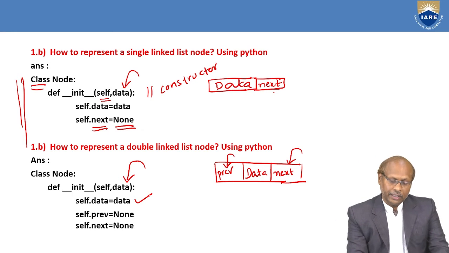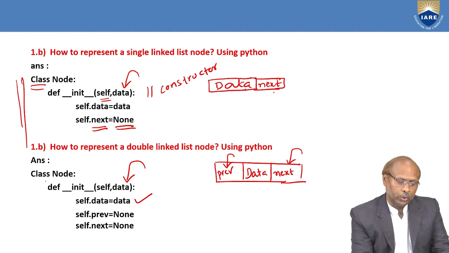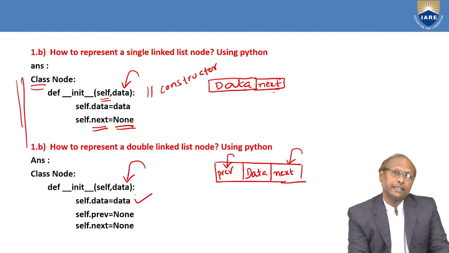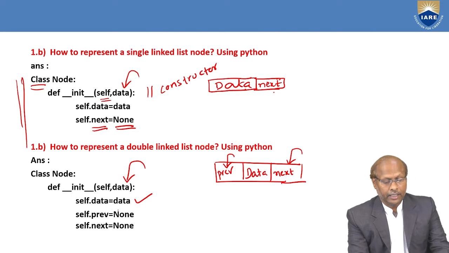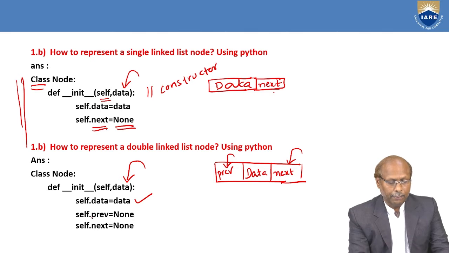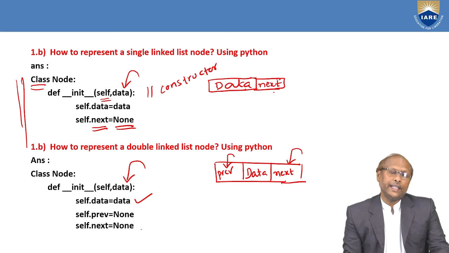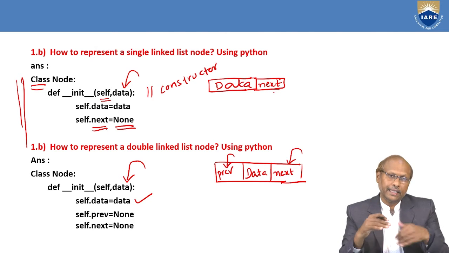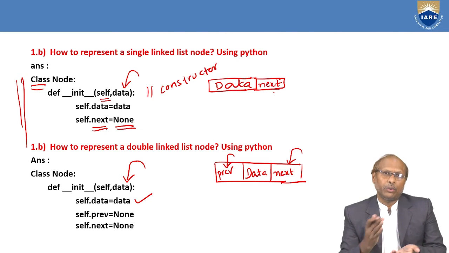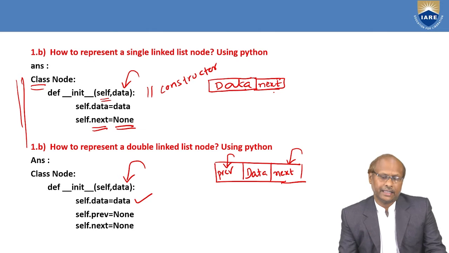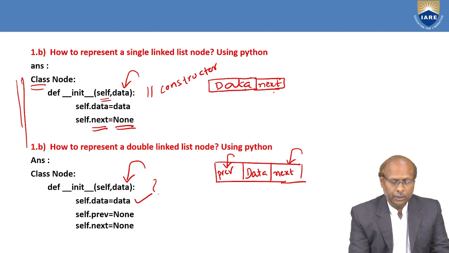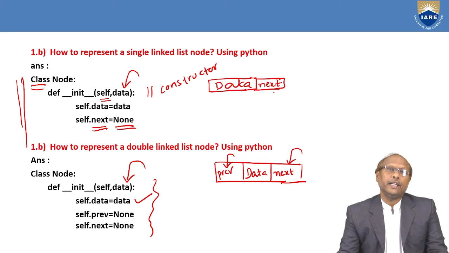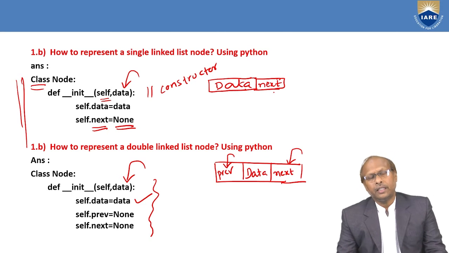And when you want to write it in Python, you write the same thing: class Node colon, def __init__, then pass the node data as a parameter. After passing data as a parameter, you can write self.data equal to data, self.previous equal to None and self.next equal to None. Because when you are creating the node, initially I will assign a null value. Later on I will adjust. If I know the address, then I will adjust the address. So this is the way you can represent a node for a single linked list or double linked list.